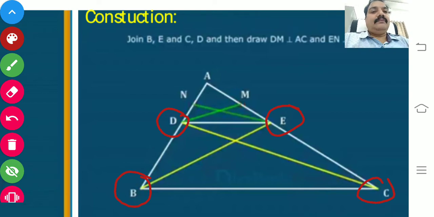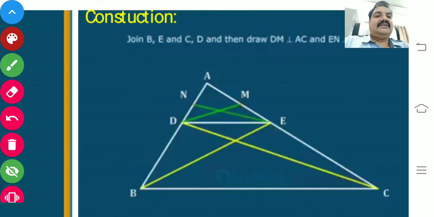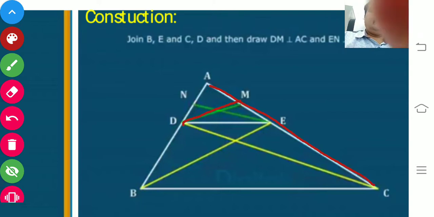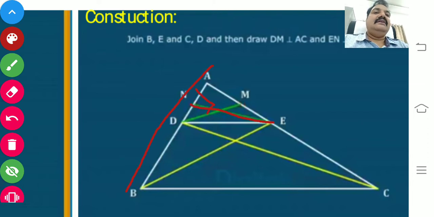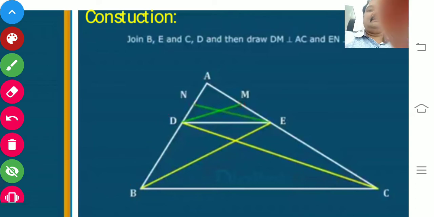We joined B and E and D and C. After that, we constructed DM perpendicular to the side AC and EN perpendicular to the side AB. So that is only the construction.